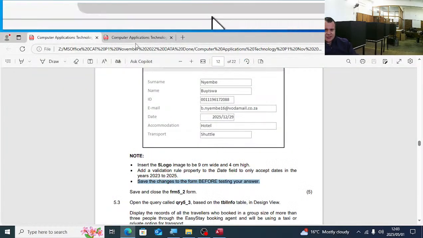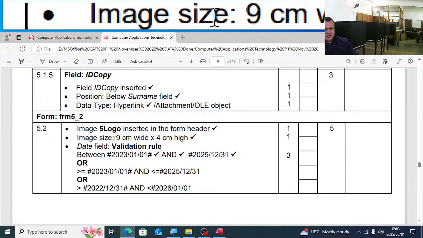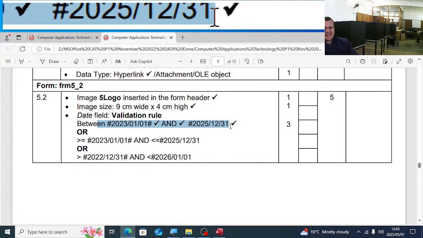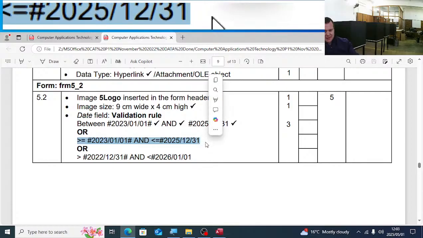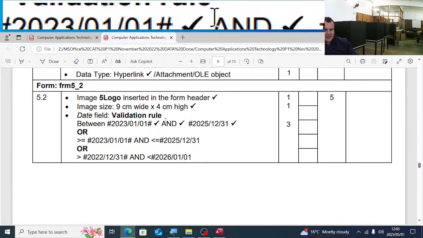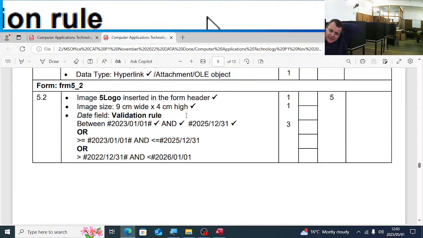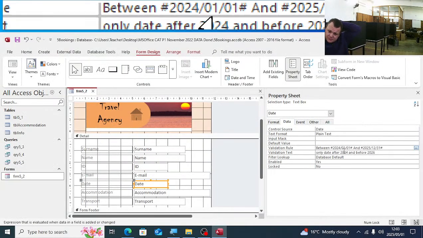Save the changes. Let's see the mark allocation quickly. You have inserted the picture in the header. The size is that. Then the validation rule is between that and that. Or you can use the operators like I said. It's 3 marks this, guys. The date's easy to enter and another date. So it's quite easy to get these marks on the validation rule.